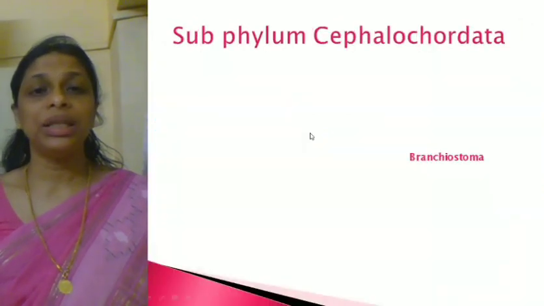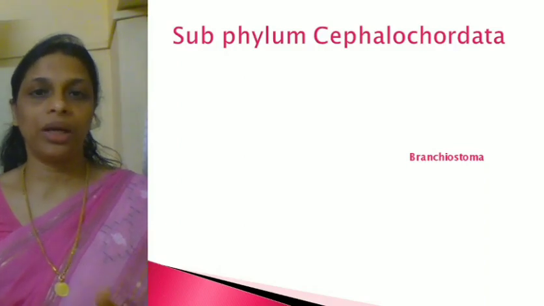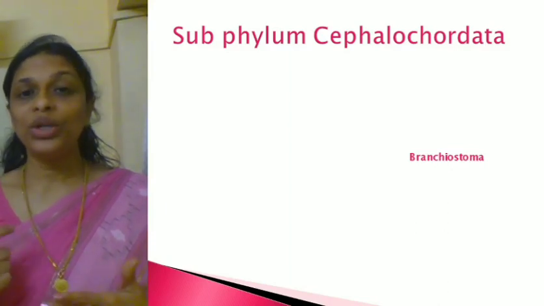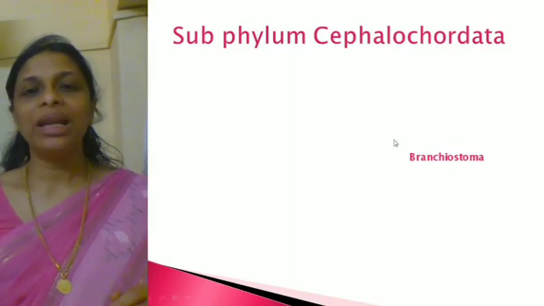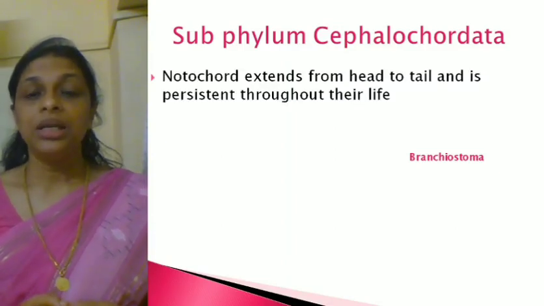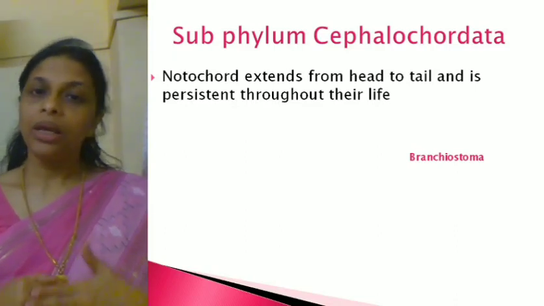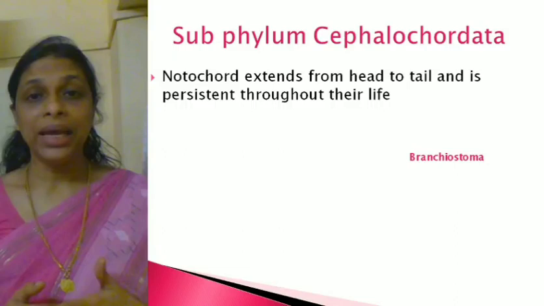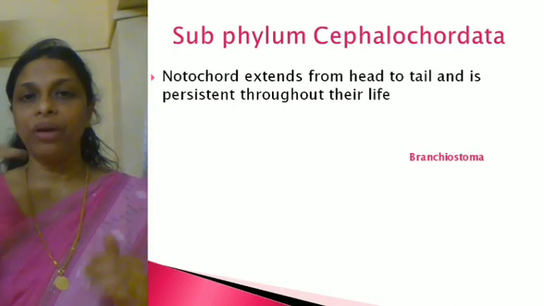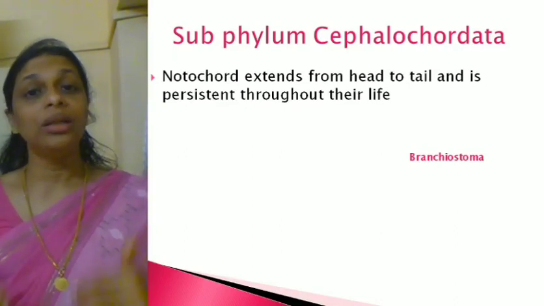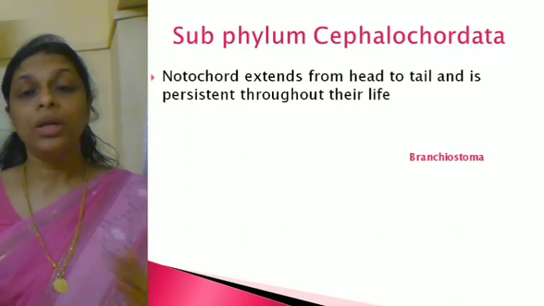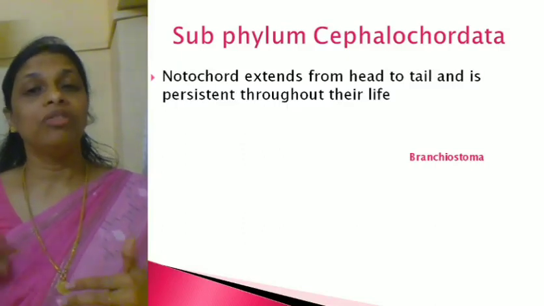Now we move on to the next subphylum, which is Cephalocordata. From the word cephalization we have studied, right? So what is that? Head chordates. Subphylum Cephalocordata are called head chordates. There is a reason for that. Here, the notochord is found in both adult form as well as larval form, and the notochord extends from the head to the tail, throughout the body. And this notochord is present throughout their life, means it is not substituted by vertebral column.